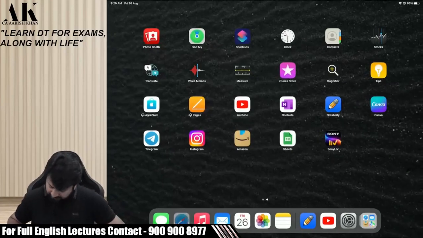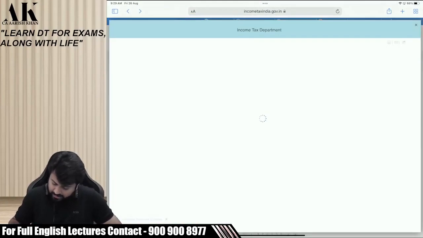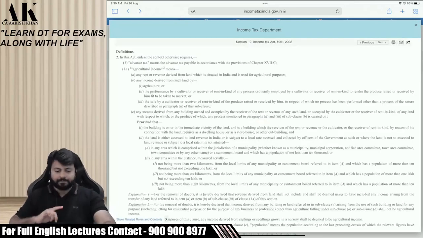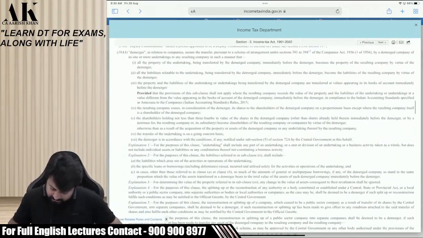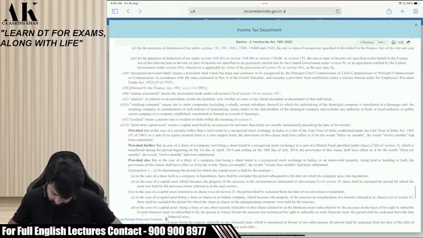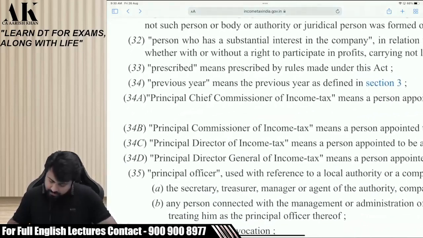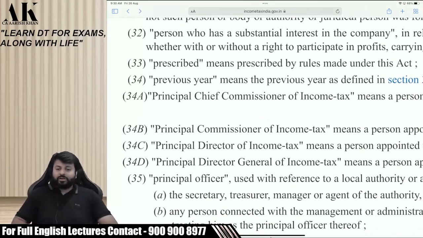Just for your information, if you go to section 2, this is section 2, okay? In section 2, read clause 33.